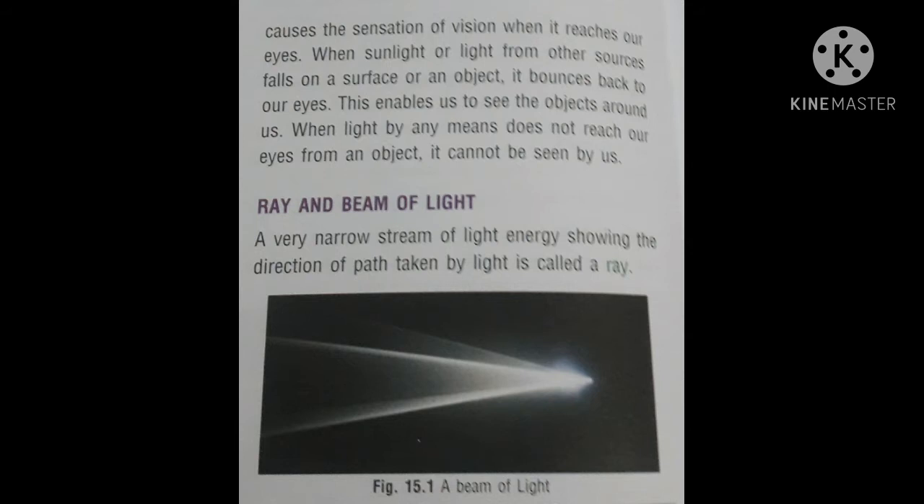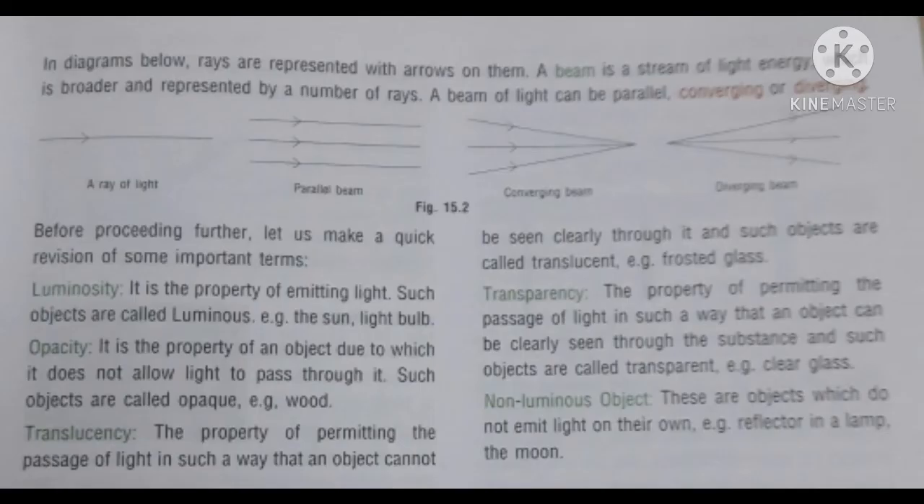Ray and beam of light. A very narrow stream of light energy showing the direction of path taken by light is called a ray. Children, you are seeing in the picture a beam of light. Beam of light means when many light rays are coming together. In the diagram below, rays are represented with arrows on them. A beam is a stream of light energy which is broader and represented by a number of rays.